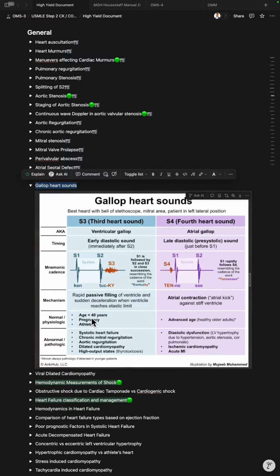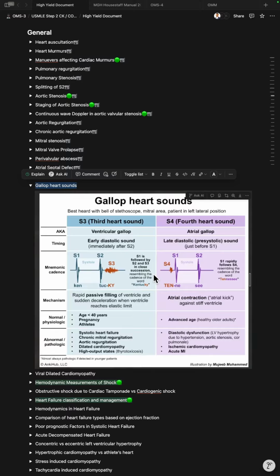S3, ventricular gallop. Occurs early in diastole, right after S2. Mnemonic cadence, "Ken-tuck-y." It's caused by rapid passive filling of the ventricle and sudden deceleration when the ventricle reaches its elastic limit. Normal in patients under 40, in pregnancy, and in athletes. Pathologic in systolic heart failure, chronic mitral regurgitation, aortic regurgitation, dilated cardiomyopathy, and high output states like thyrotoxicosis.